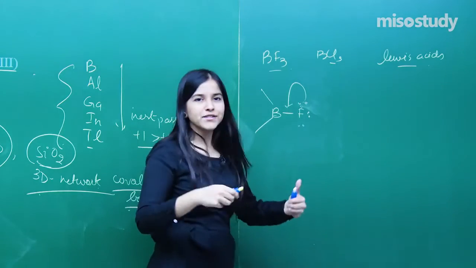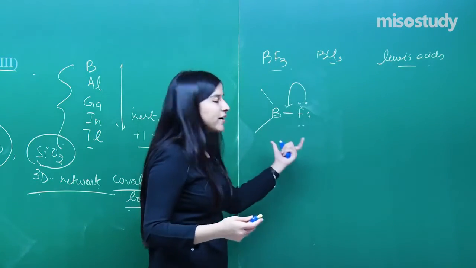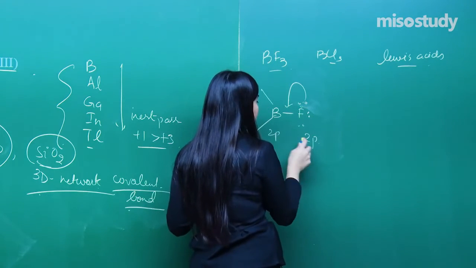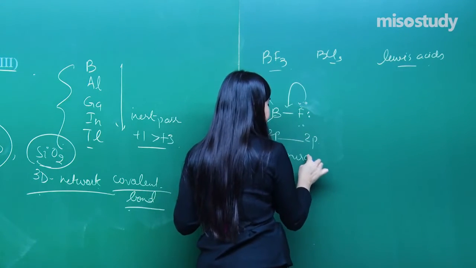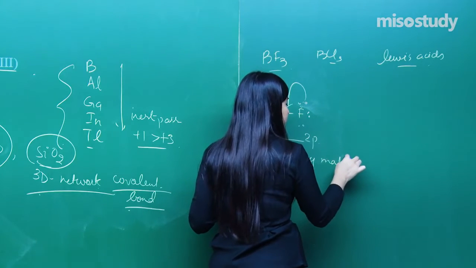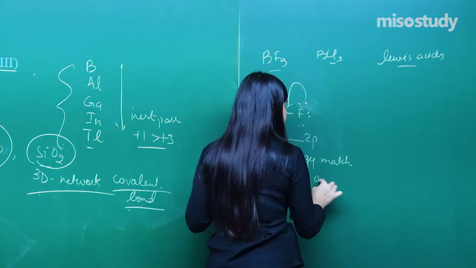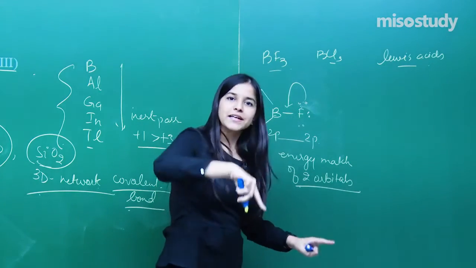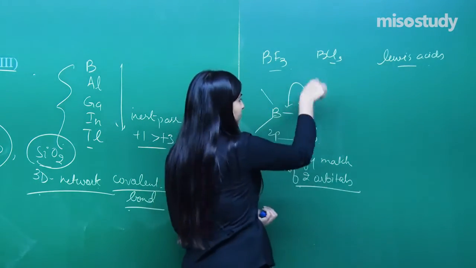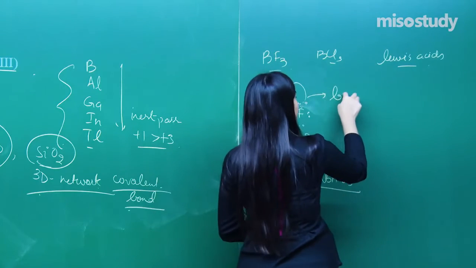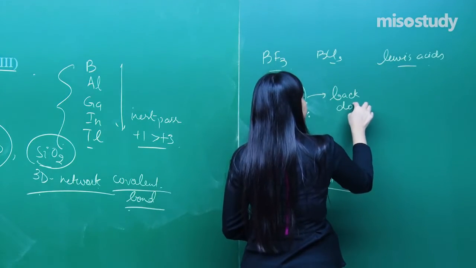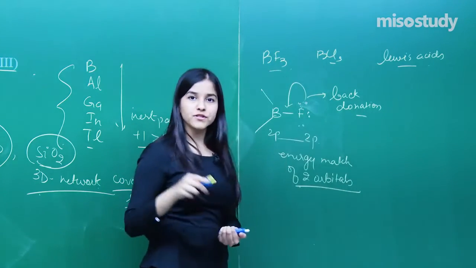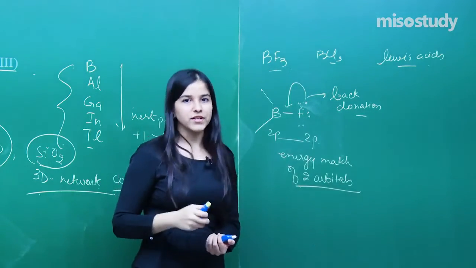So somewhat fluorine is being generous. Why is there a donation happening? It is a 2p orbital and it is also a 2p orbital, so there is an energy match. Due to this energy match of the two orbitals, the electrons can get transferred, and this phenomenon is known as back donation. From the back side the fluorine is itself donating the electrons, thereby curbing its electron deficiency.